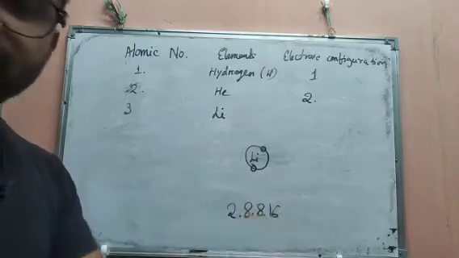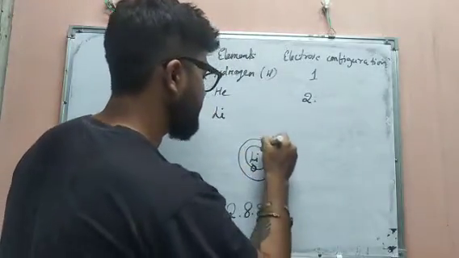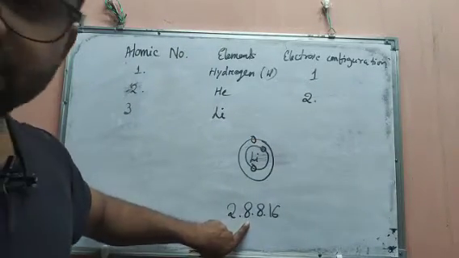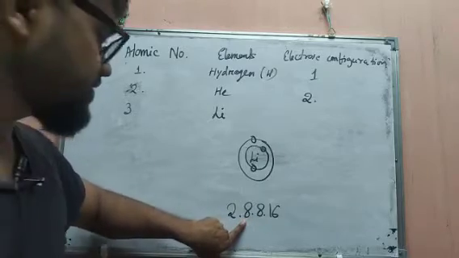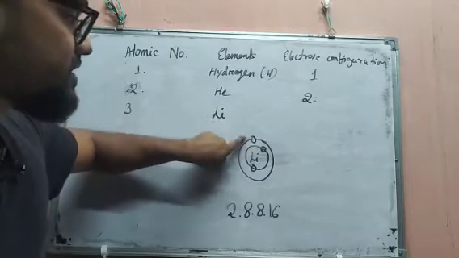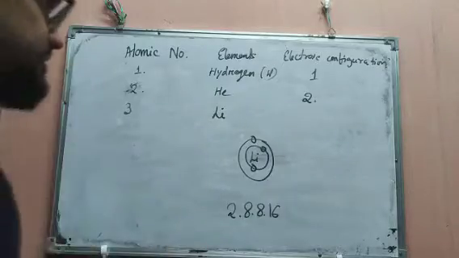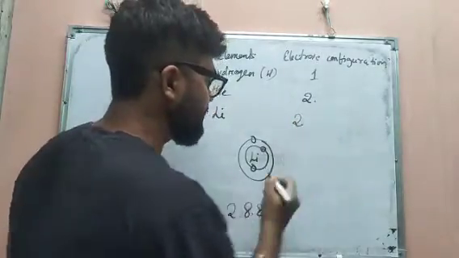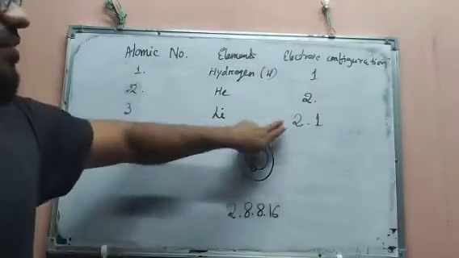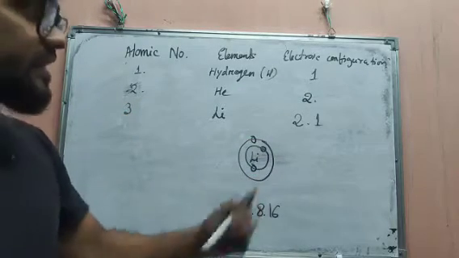Then there is also 1 electron remaining, na? So that 1 electron will go to the second orbit, because the second orbit has the capacity to keep 8 electrons. As it has the capacity for 8 electrons, obviously it can take 1 more electron. So here it is 1. Okay, so 1, 2, 3. This is the electron configuration of lithium. We write 2 dot 1, the first orbit occupied by 2, then 1. What you will get? 2 plus 1, 3. Okay, then like this way we have to go.